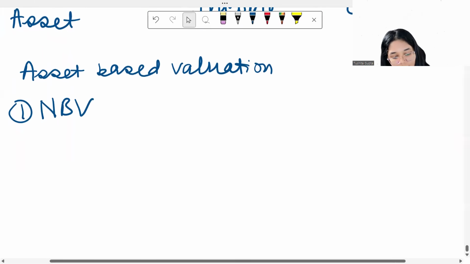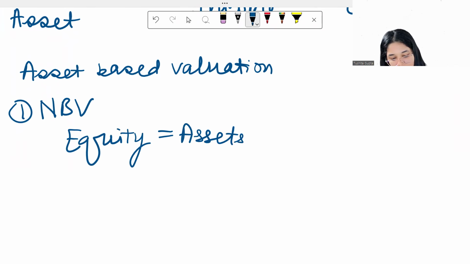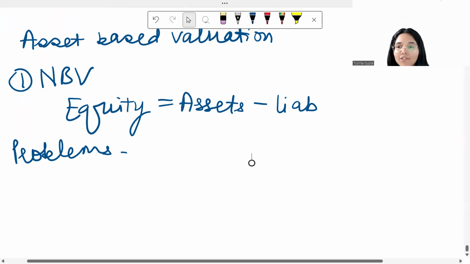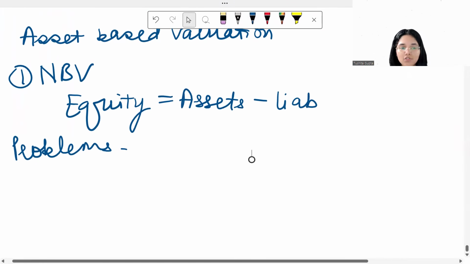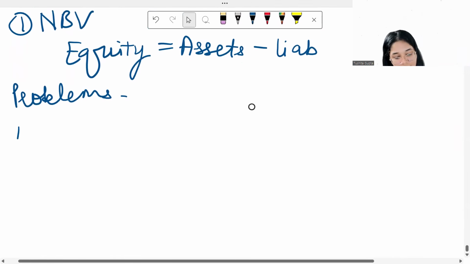It gives you a simple formula: your equity is going to be equal to your assets minus liabilities. Now, what are the problems which will be faced? Problems will be, number one, that your balance sheet values are actually based on historical costs. So it's more of history rather than representing what the present scenario is.